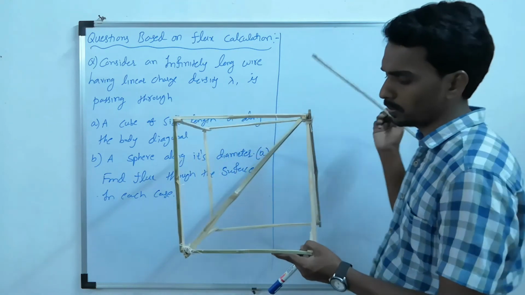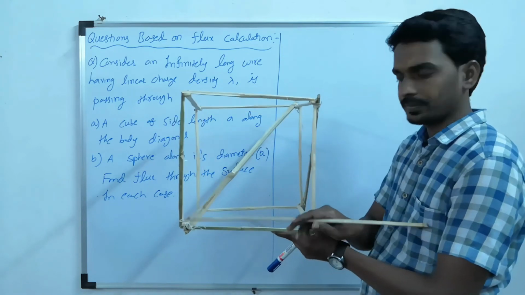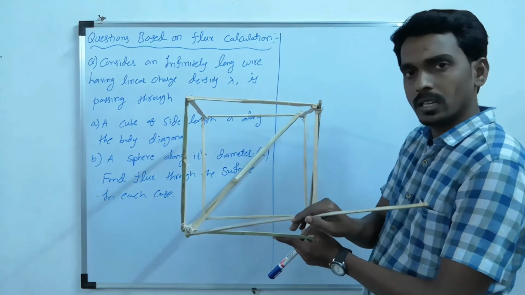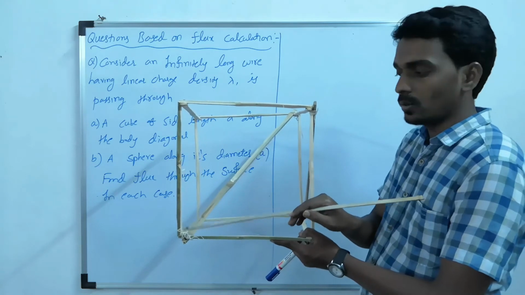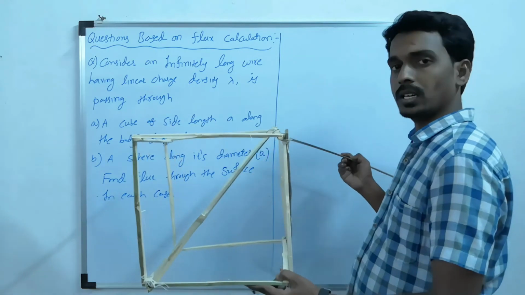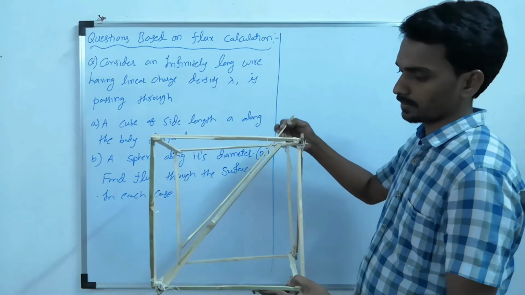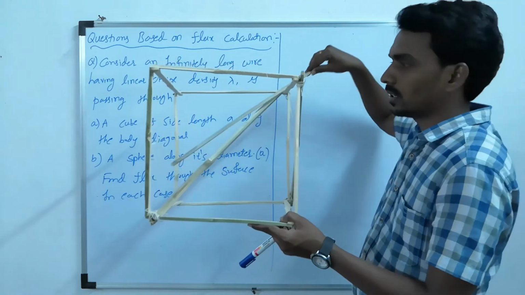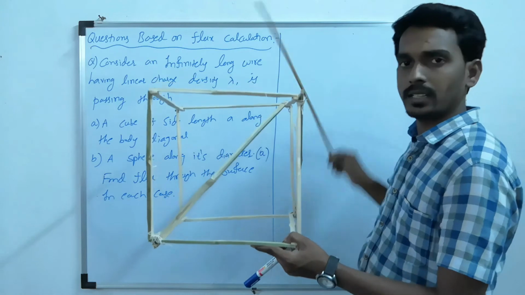If you consider the cube, the lower corner on the left side and the upper corner on the right side, if you join both of them, and a wire is passing through this, then how much length of the wire is lying inside the cube?